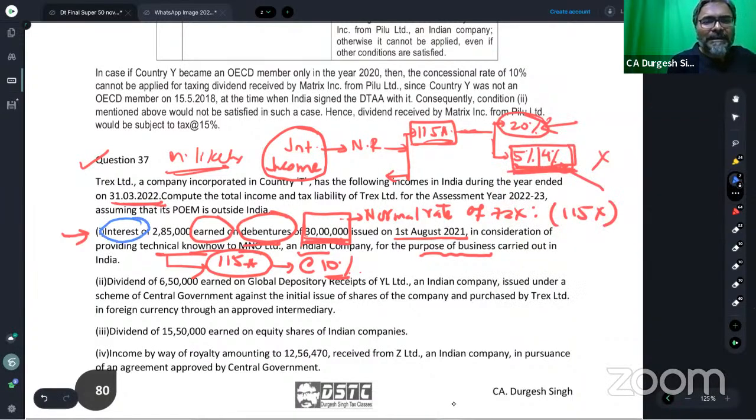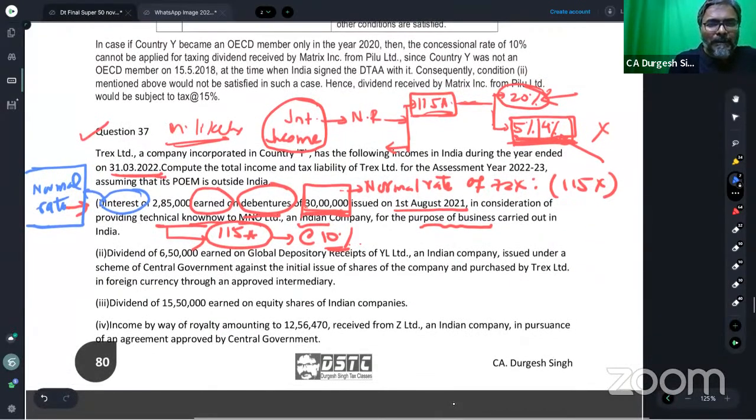And what about interest? Interest, because it is not in foreign currency, would be as per the normal rate, students. Is that clear to all of you? This interest would be at the normal rate. I hope that all of you are clear with this one. Fine. So, students, there are two incomes of the non-resident that emerge from this.